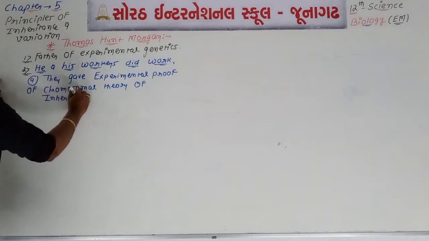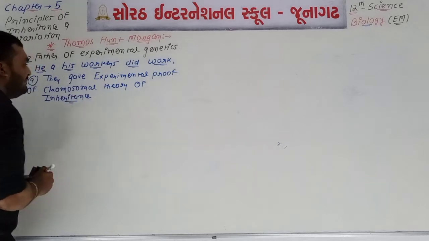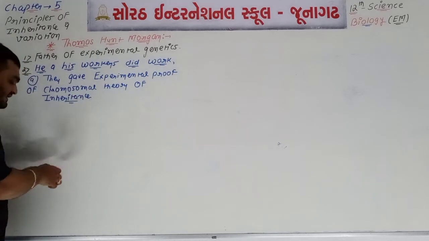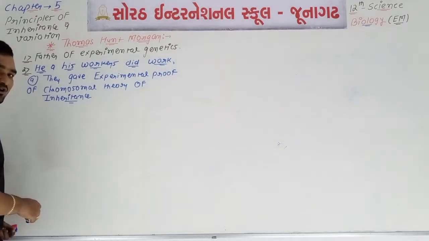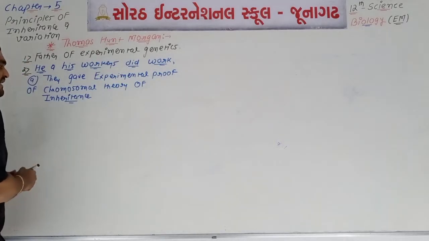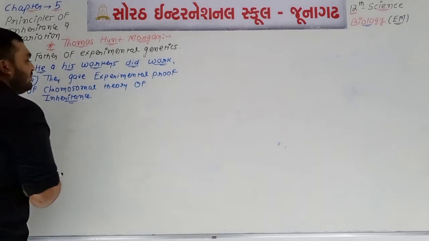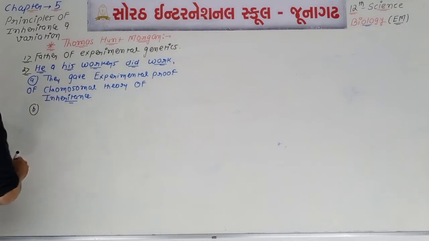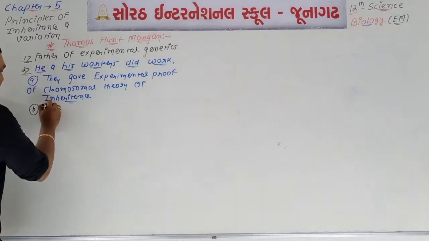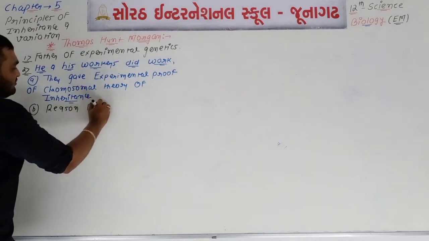This theory was given by Walter Sutton and Theodore Boveri, but the experimental proof of this particular theory was given by T.H. Morgan and his co-workers. They also gave one proof that the reason for variation